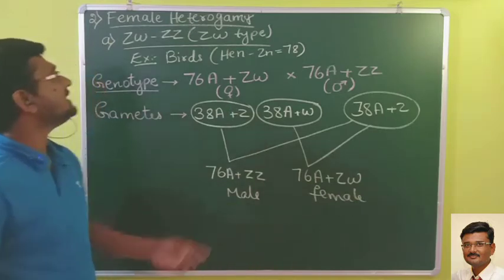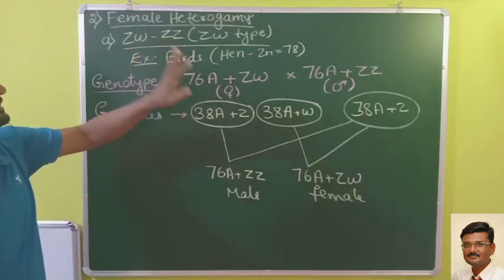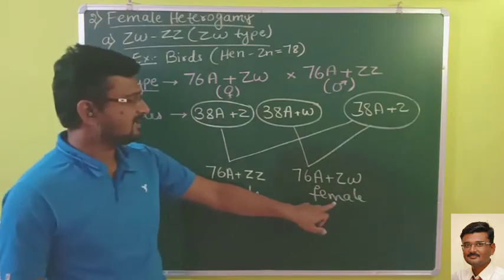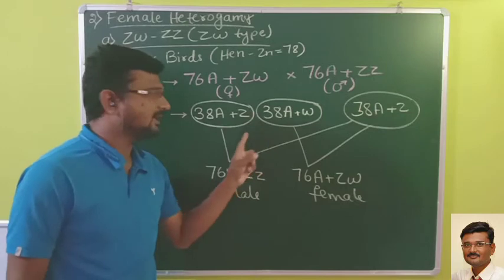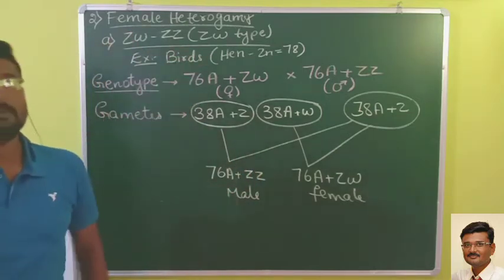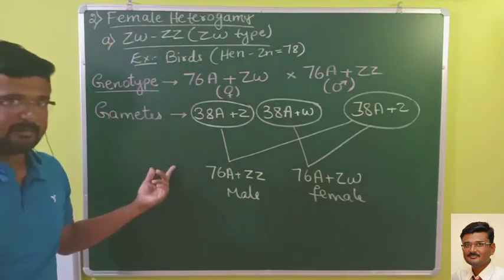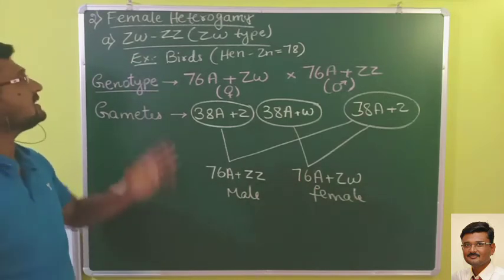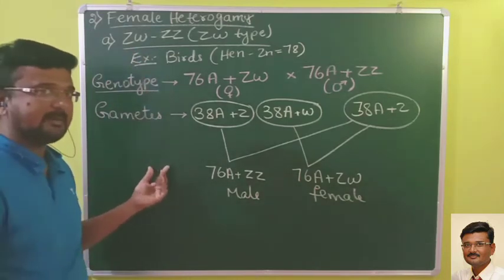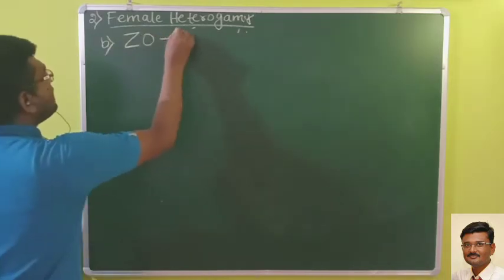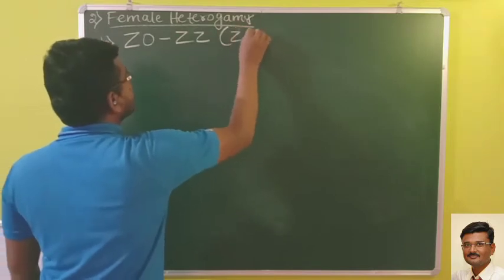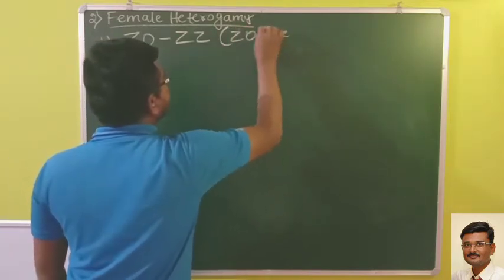So this is about the ZW ZZ type of sex determination, and here you can see that females produce two different types of gametes, hence it is female heterogamy. Now let us see the second type in female heterogamy, that is ZO ZZ type, or what we call the ZO type.